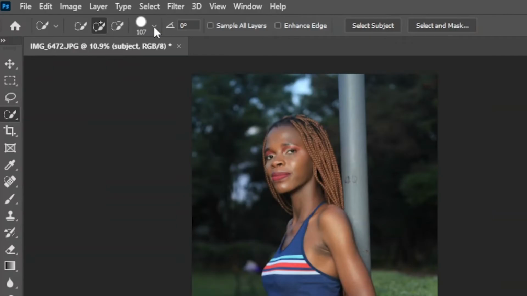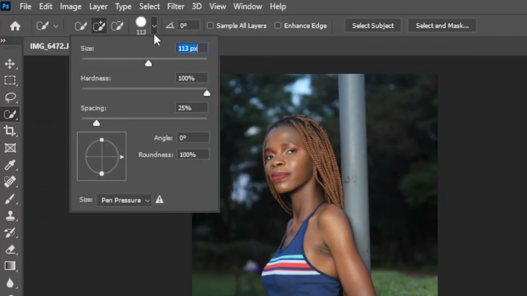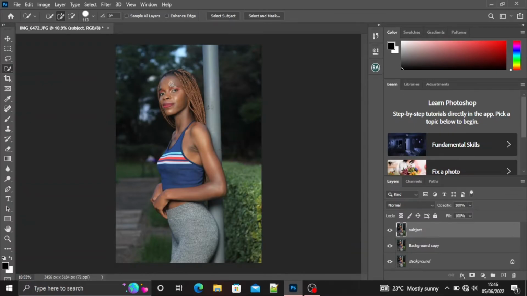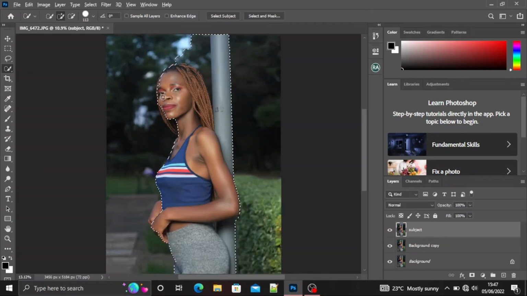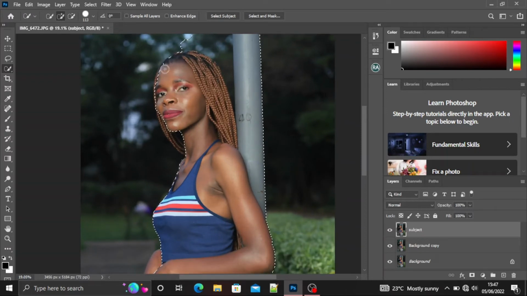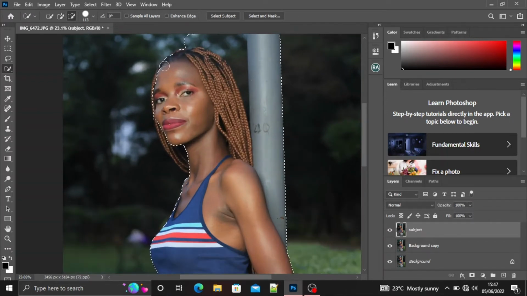Make sure you have expanded the size of your brush to be workable enough for you. So I'm just going to start selecting the model. You can see it's very precise. This photo here was shot using a 50mm lens, but this method will still work even for a phone photo. We are going to zoom in by holding the Alt key and scrolling the mouse wheel.